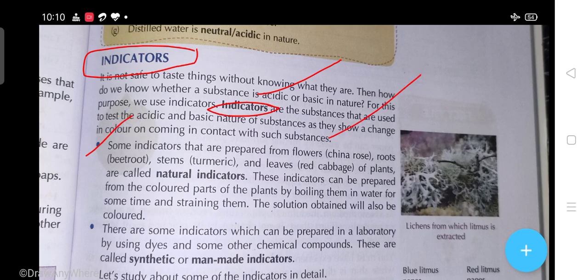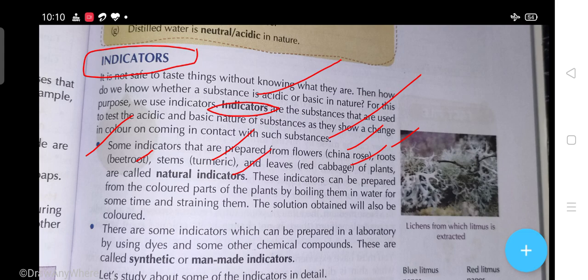First, some indicators are prepared from flowers like china rose, roots like beetroot, stem like turmeric (haldi), and leaves like red cabbage of plants. These are called natural indicators.